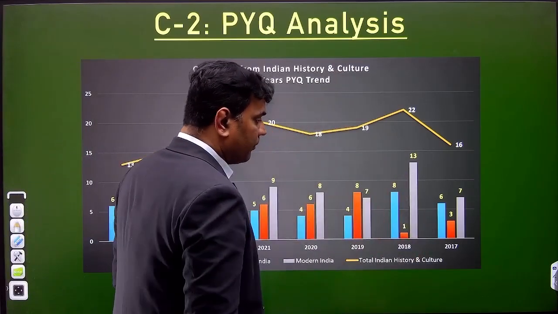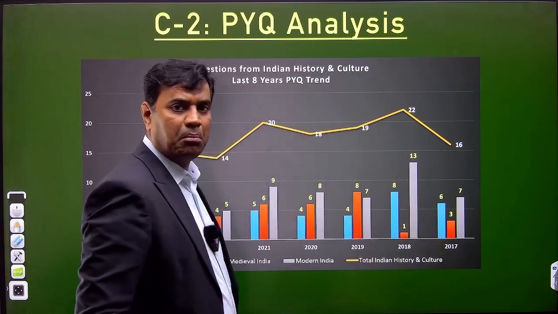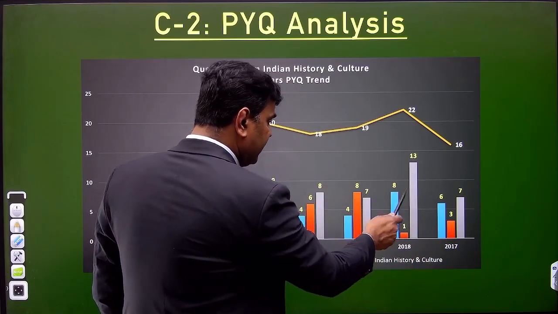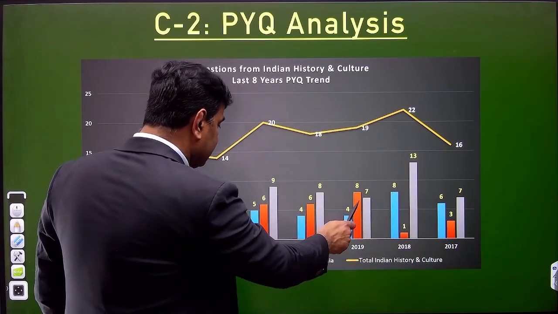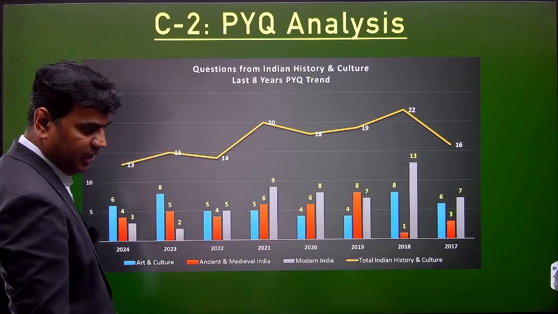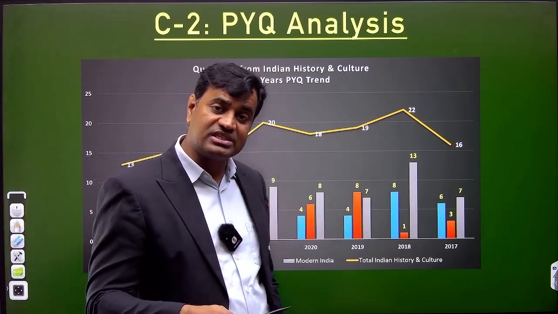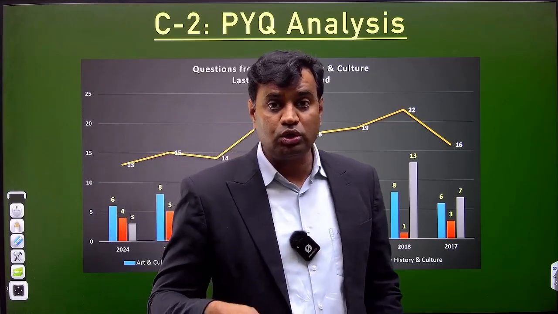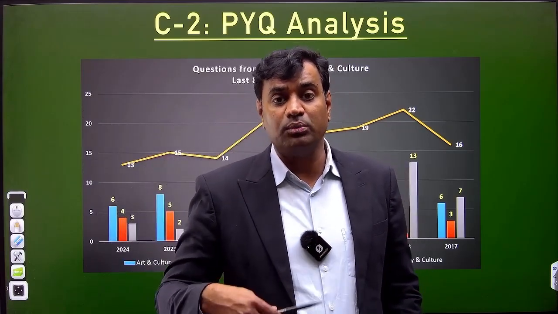2017. Clear? Initially, the focus was on modern India. It increased in 2018, but thereafter, there has been a continuous decline in modern Indian history. Clear? So this PYQ analysis helps us to understand not to give much more time only to modern India.